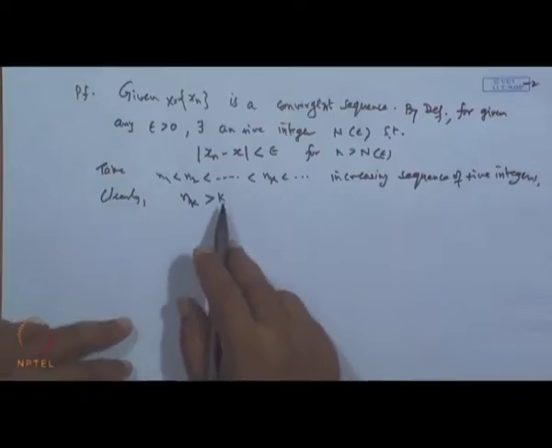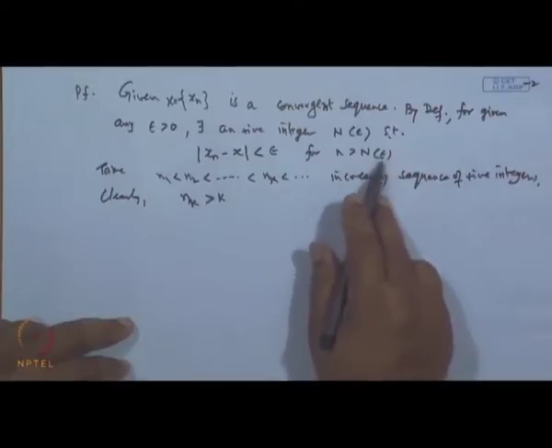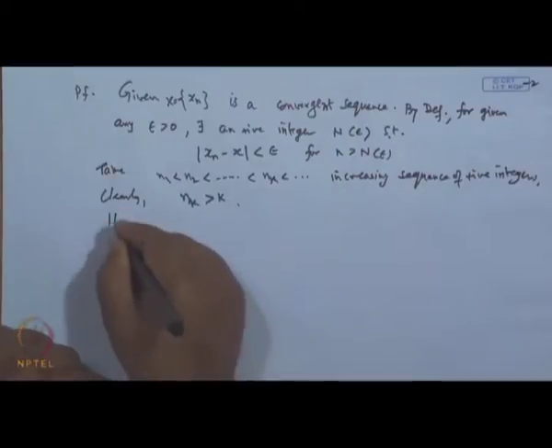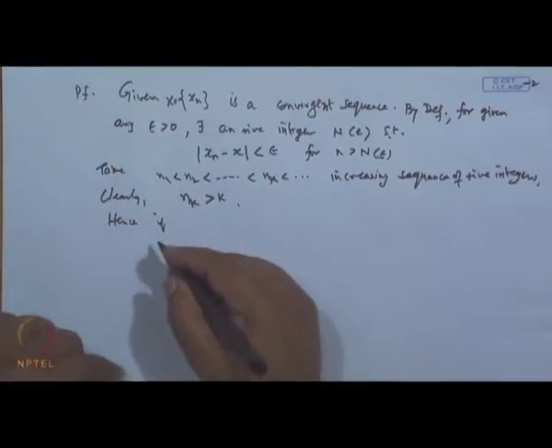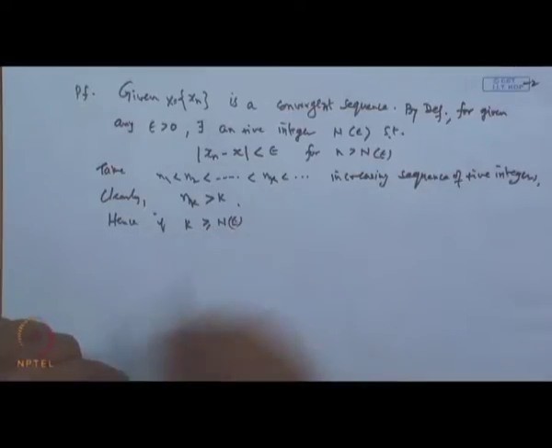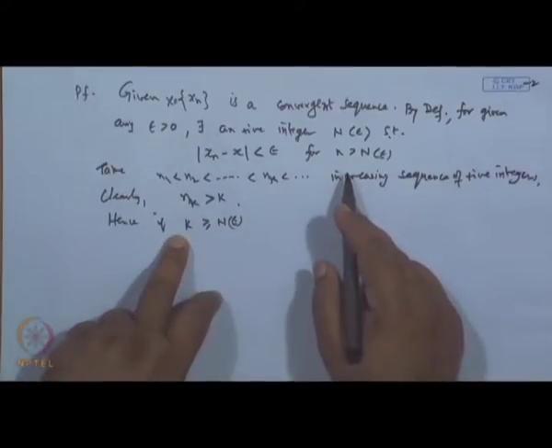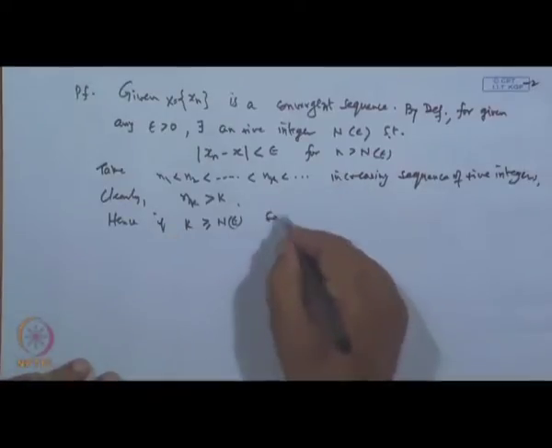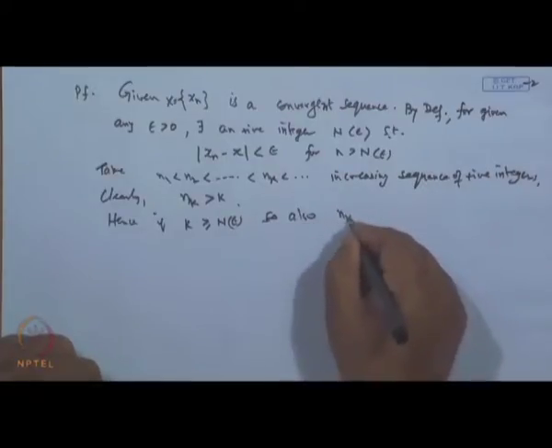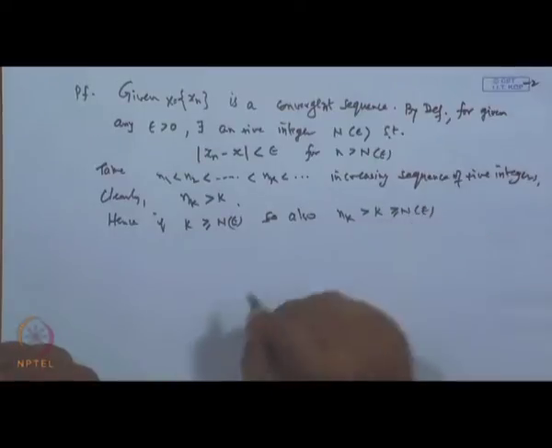So, it is very easy to verify that this follows. Okay. Now, hence if this k which we have taken is greater than or equal to capital N, which depends on epsilon, then obviously n k will also be greater than k, which is greater than or equal to N of epsilon.